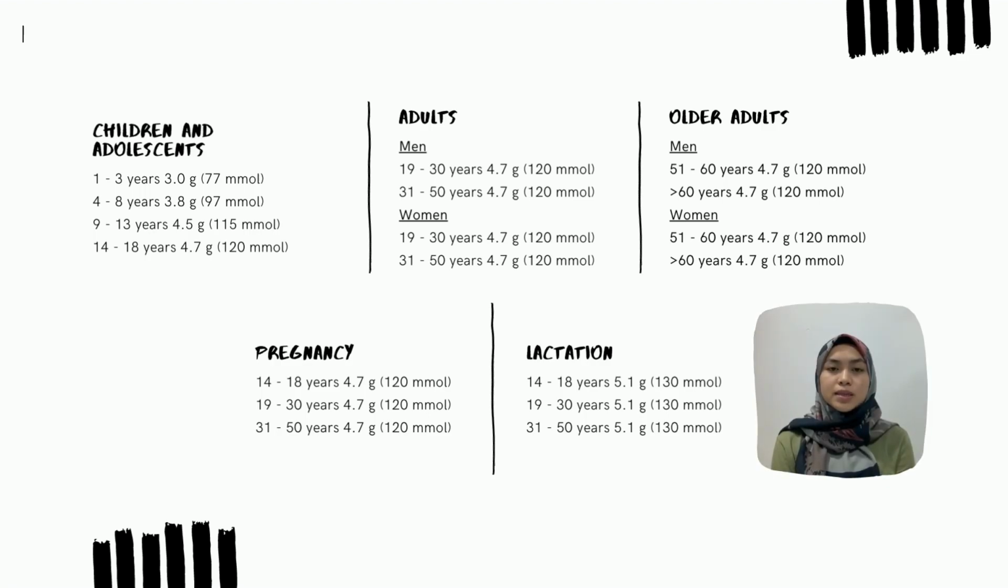The last one is lactation. The potassium content of human milk averages around 0.5 gram per liter during the first 6 months of lactation. Average milk production during the first 6 months of lactation is about 7.8 liter per day. Thus, the RNI for lactation from age 14 to 15 years is the same, which is 5.1 gram.